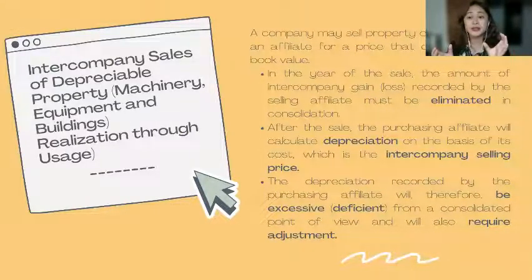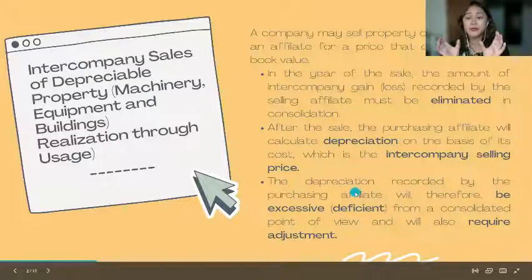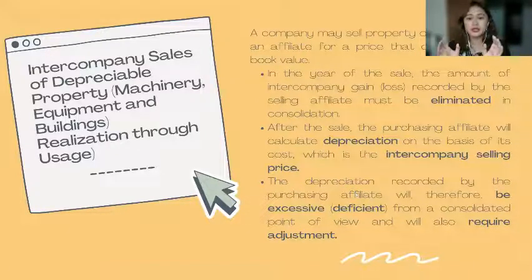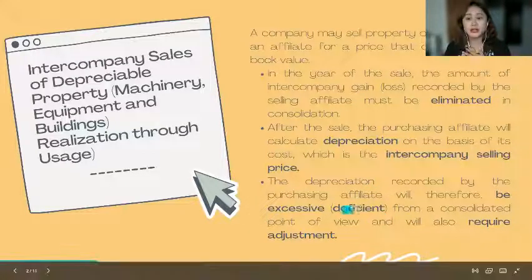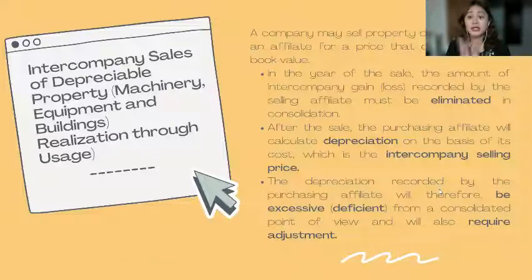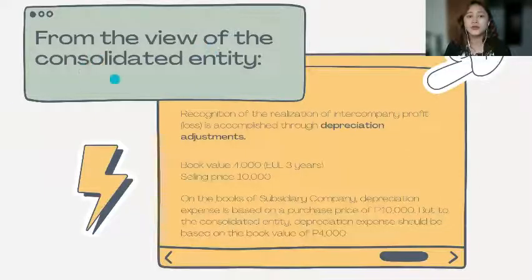Pero si parent, nagde-depreciate siya based on the carrying amount or the 50,000 sample natin. So, doon tayo magkakaroon ng excessive or deficient. Magkaiba yung magiging kanilang depreciation. Tapos, magkakaroon ka ng adjustment due to that difference. So, sa conso point of view, dahil gagawin mo silang isa, magkakaroon ng difference doon sa kanilang depreciation na rin-recognize. Okay, so, from the point of view of the consolidated entity, recognition of realization will be through depreciation adjustment.